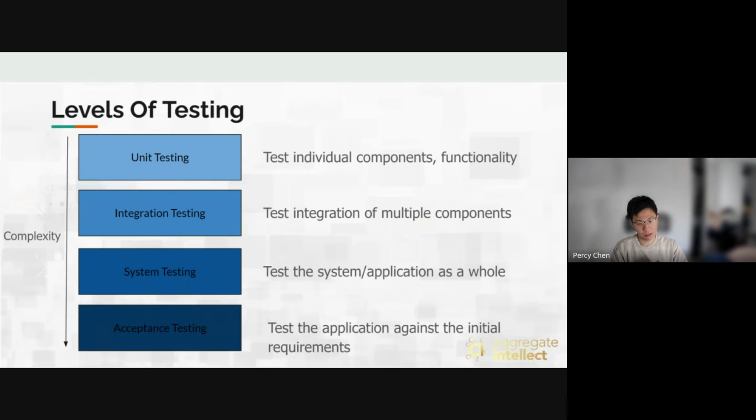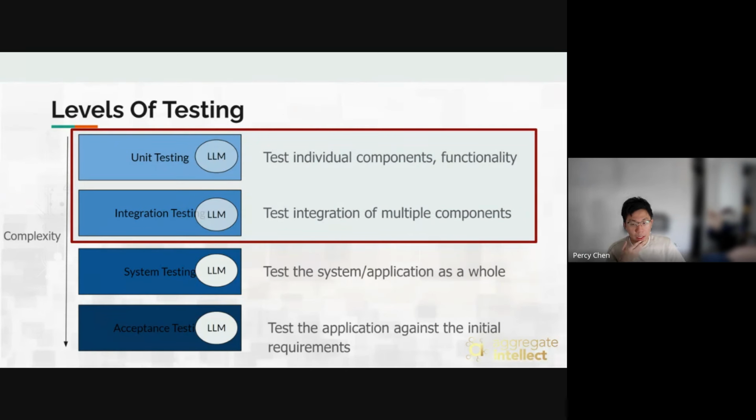Or acceptance testing, where we actually have a list of things. This is more like creating a test set for the entire system. For example, questions where we have the target answer, and we try to generate the target answer from the example questions. And today we focus more on the first 2, which are unit testing and integration testing. As you can see, in these testing stages the LLM may not be fully involved, whereas in system testing and acceptance testing we want the LLMs to be involved for sure.